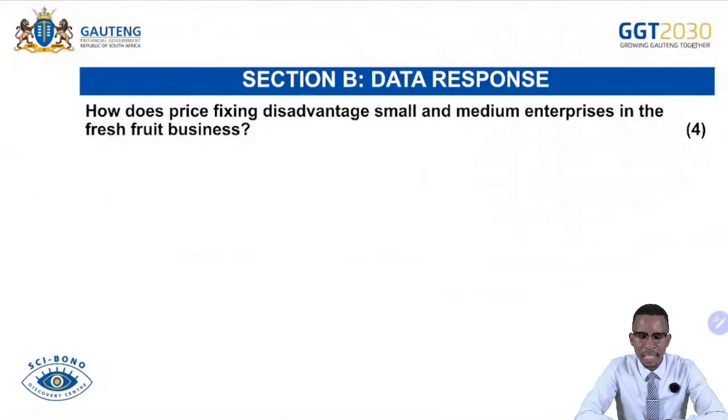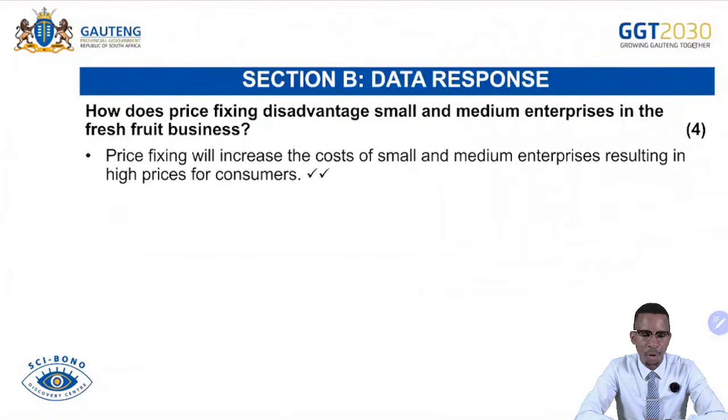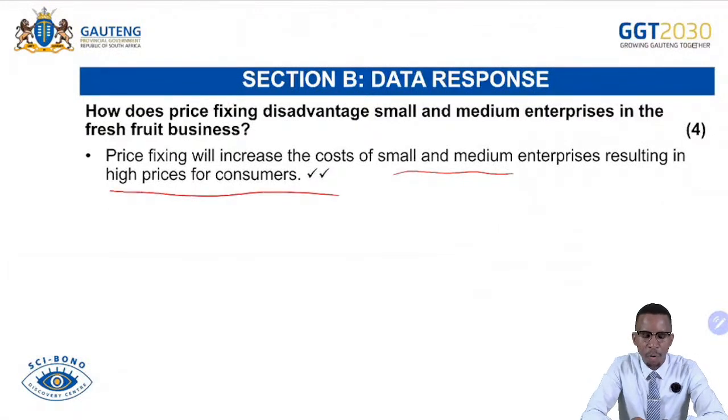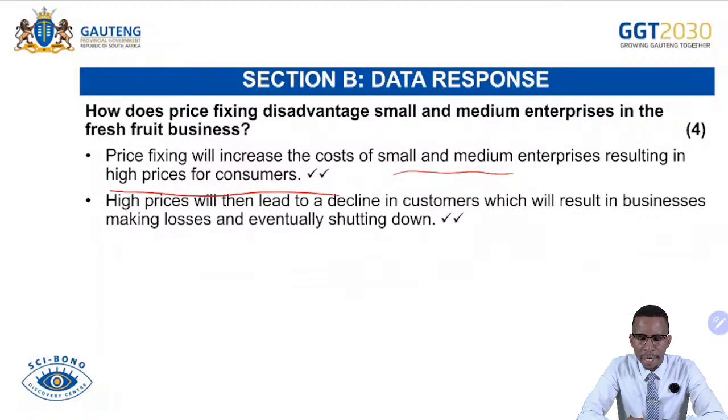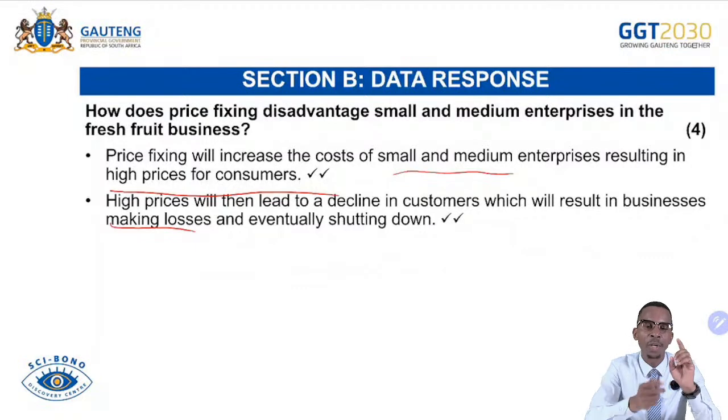How does price fixing disadvantage small businesses within the economy? Price fixing will increase the cost of small and medium enterprises, resulting in high prices for consumers. And then also high prices will lead to a decline in customers, which will result in businesses making losses and eventually shutting down. We know that if ever there is what we call collusion, small businesses are forced to follow the entire agreement, only to find that they find it difficult to compete with those large businesses within the economy or the market.